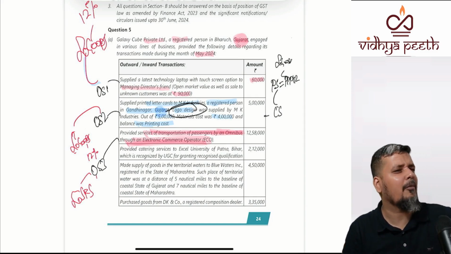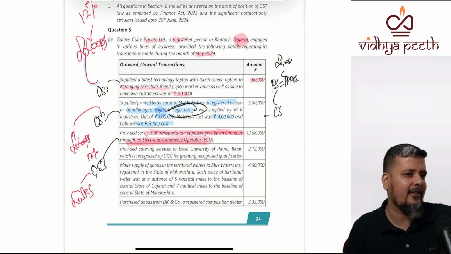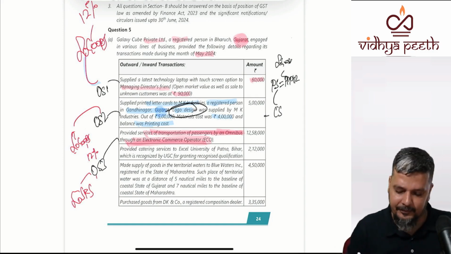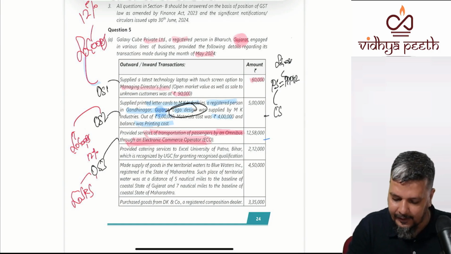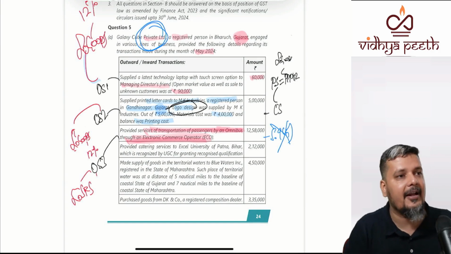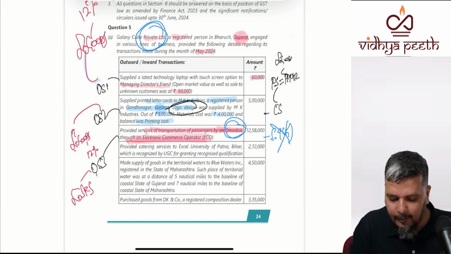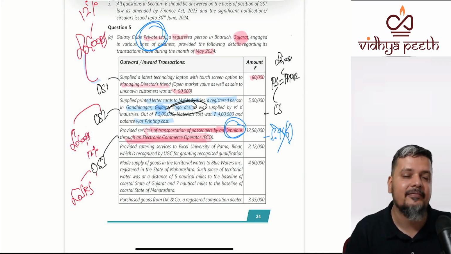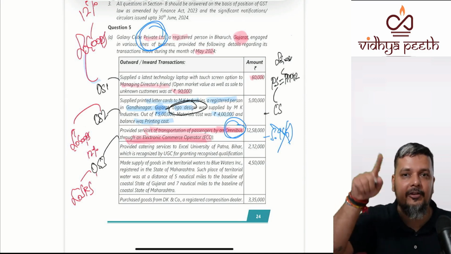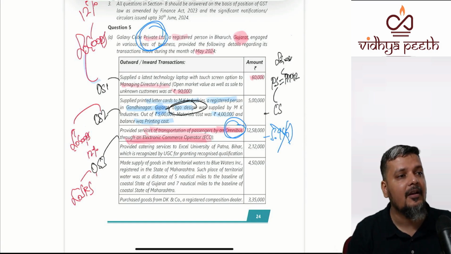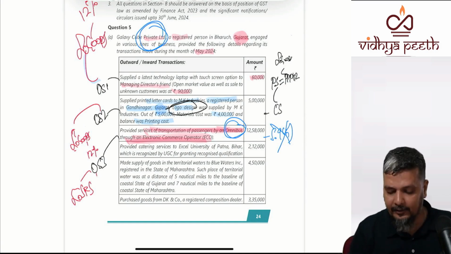It is clearly supply of services. The question is not about goods or services; the only supply is passenger transportation service. Now the question is whether 9(5) will be applicable or not. In this case, 9(5) will not be applicable. Why? The supplier himself is a company, and if the same was not an omnibus but cars, then 9(5) would have been applicable. It will not come in the computation of Galaxy Cube Private Limited. So it is not 9(5).